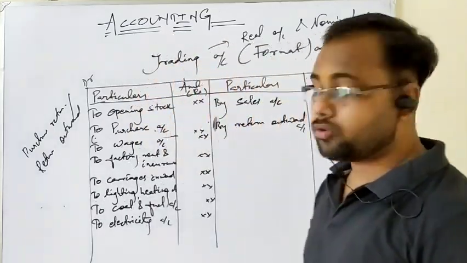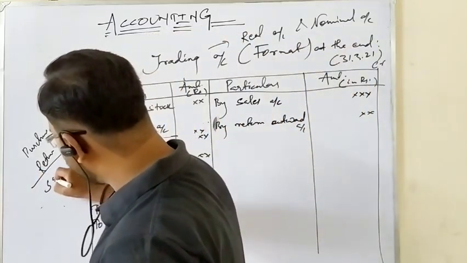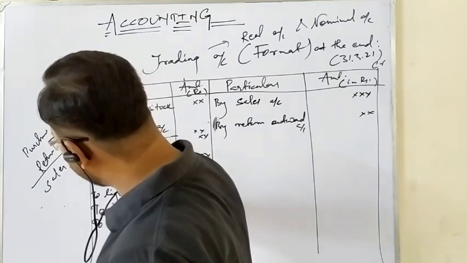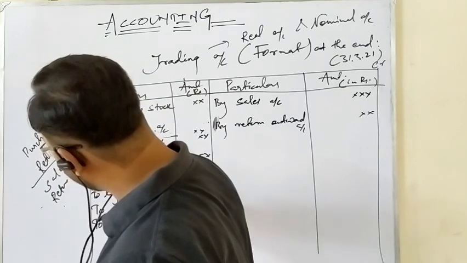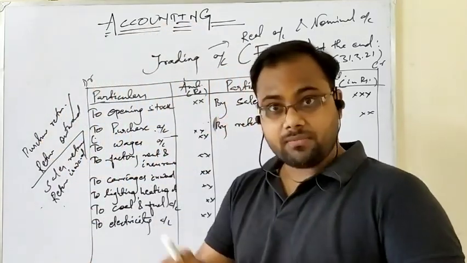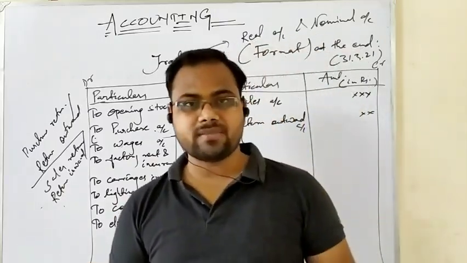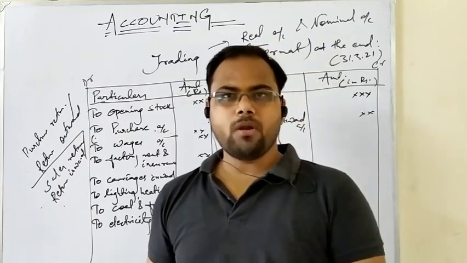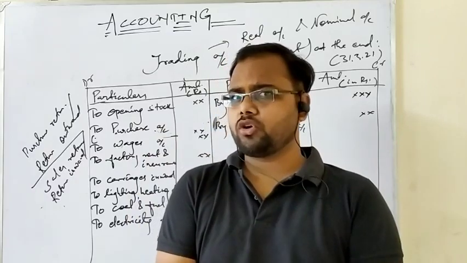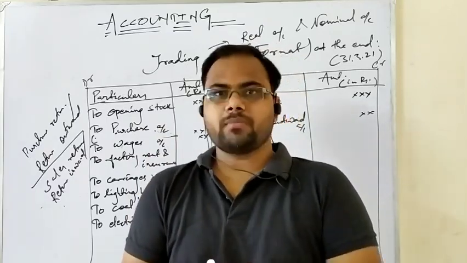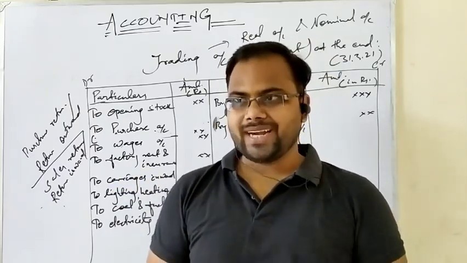Same happens with the sales also. There may also be sales return. So as you know, sales return also has a name that is called return inward. Inward means that comes in, outward means that goes out. So sales return means what? You have sold the goods to your customers and because of some problems or defectiveness, they are returning the goods to you. If I consider myself as a business organization, my customers or my debtors have returned the goods to me. That means goods came to me.